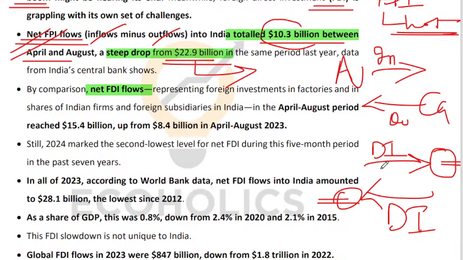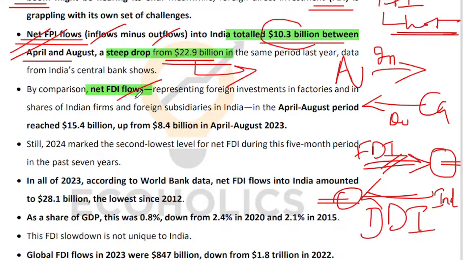So foreign direct investment can flow into your country. Domestic direct investment can go out of your country, from India to, let us say, Germany or Japan or wherever, right? So money can flow into your country, there can be an inflow. Money can flow out of your country, there can be an outflow. Both of these things are possible. Plus minus karenge, we will get the idea of the net FDI flow, right?